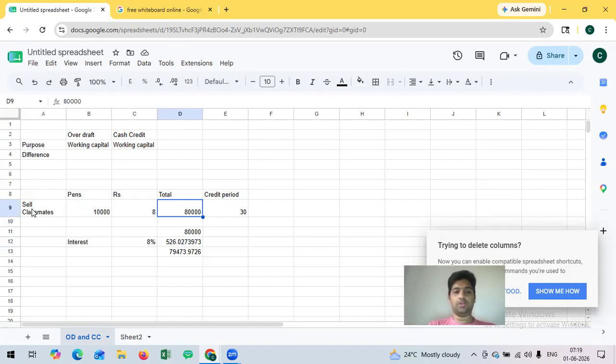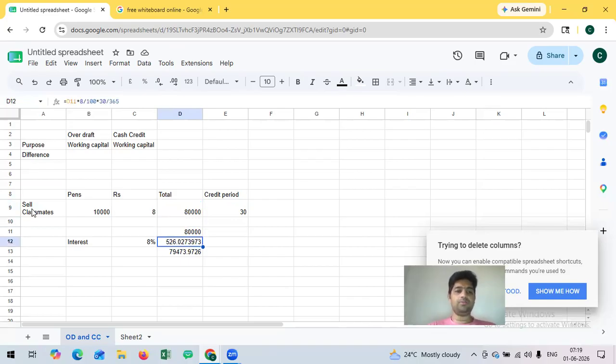In that situation, if I want money upfront, I will approach the bank with this invoice and get a bill discount. I will get a bill of exchange from ITC. This bill I will submit to the bank. The bank will give me the money. No, not the full money, they will reduce interest.